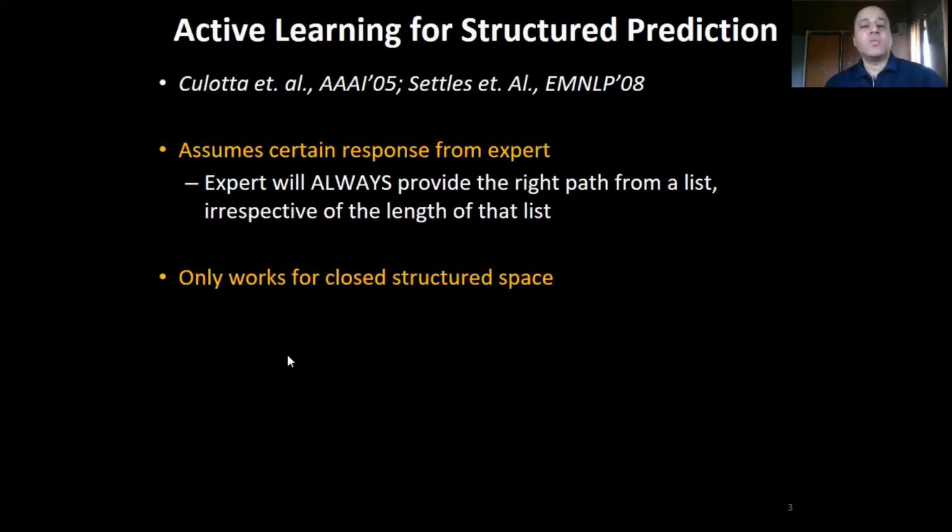In fact, when asked a question with a significant number of options, the expert is likely not to respond at all. This is what we call response uncertainty on the part of the expert. In such scenarios with response uncertainty, active learning, unfortunately, does not make much progress. In addition, active learning frameworks cannot work with expansion of the structured space, for example, with new entities and relationships, as in our setting.